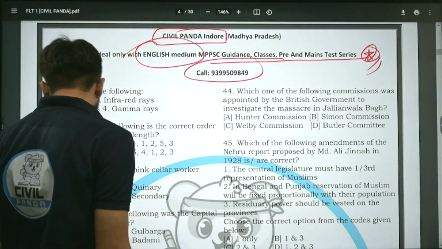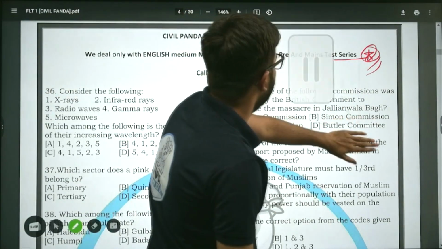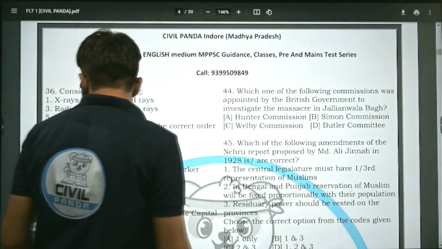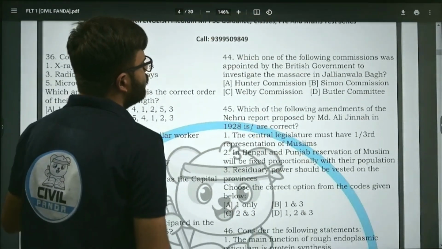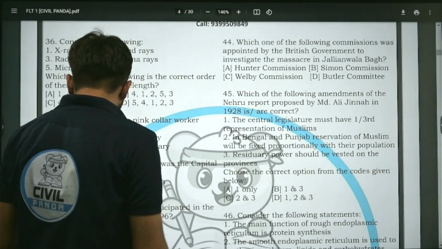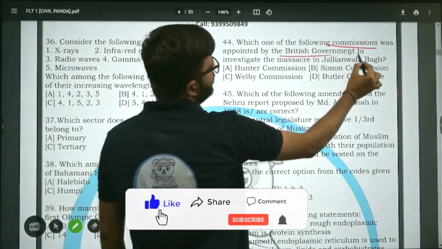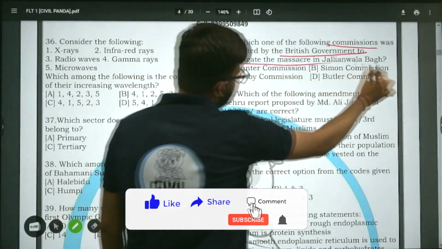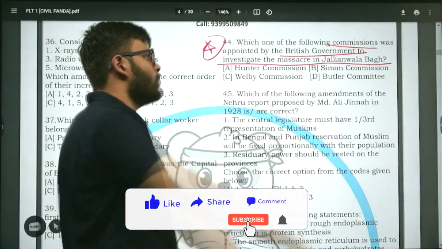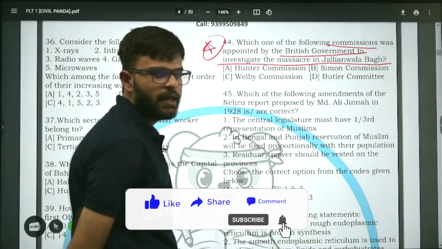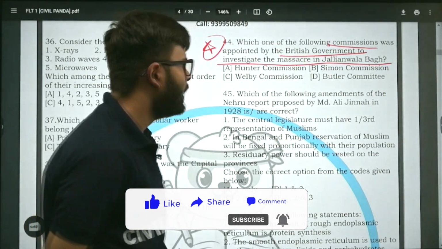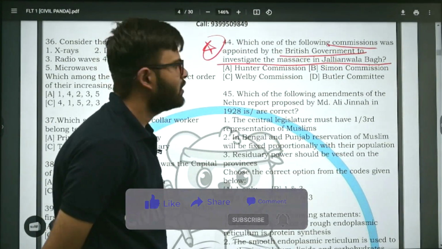Question number 44. Let us begin. Which one of the following commission was appointed by British government to investigate the massacre in Jallianwala Bagh? Option A, Hunter Commission. Option B, Simon Commission. Option C, Welby Commission. D, Butler Commission.